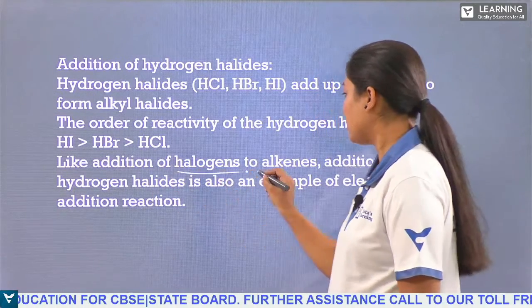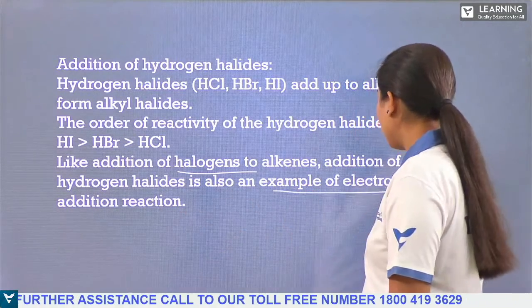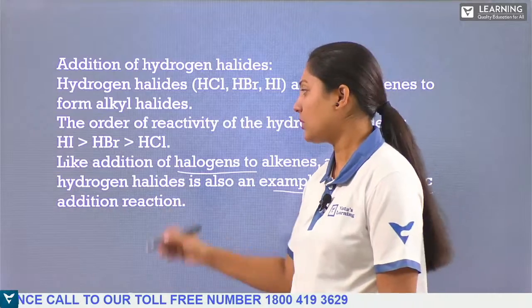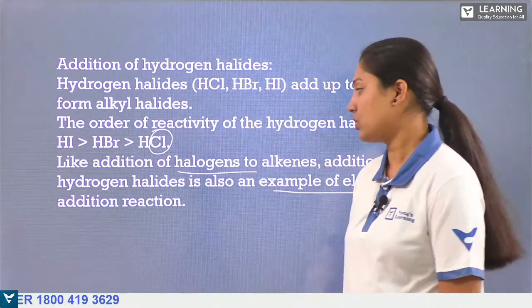Like addition of halogen to alkenes, addition of hydrogen halide is also an example of electrophilic addition because obviously we have the electronegative element, that is halogen.